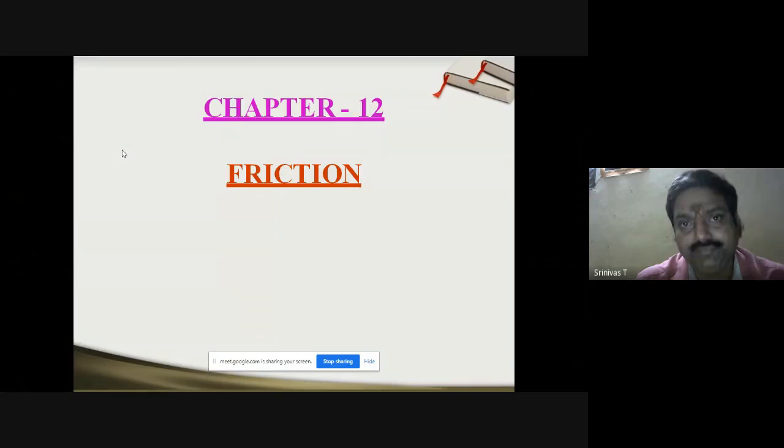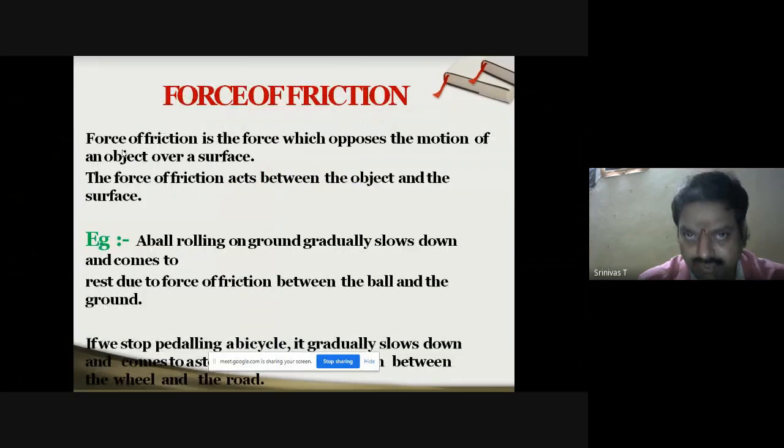Now, what is friction? Under what category does it come? Is it a force, or is it a kind of resistance? Exactly speaking, friction is an opposing force to the movement of an object on any surface. Therefore it comes under the parameter of force only, that is the physical quantity force. So therefore we can define force of friction here.